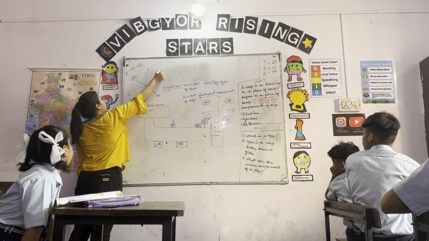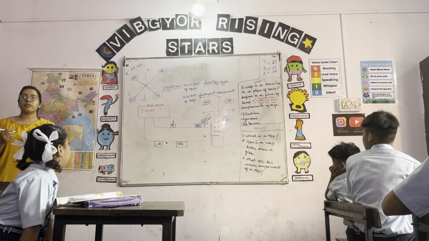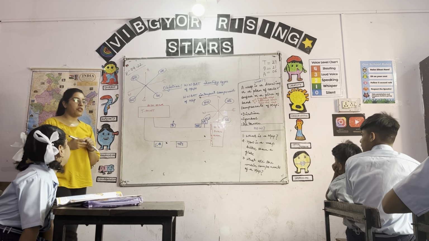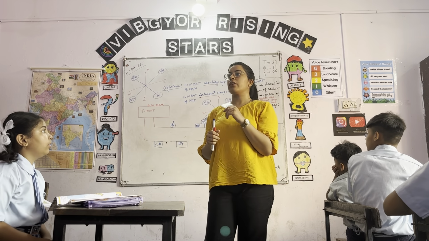So these are called cardinal points. Now do we know what are cardinal points? How many cardinal points do we have?